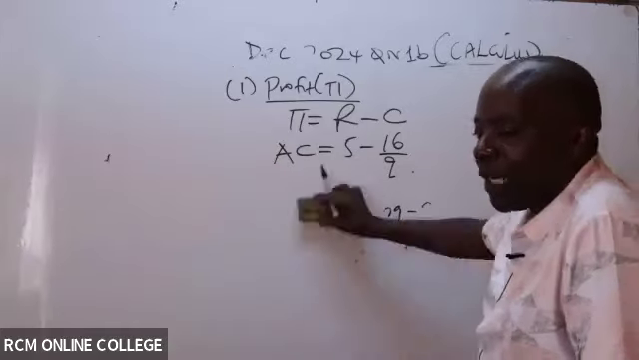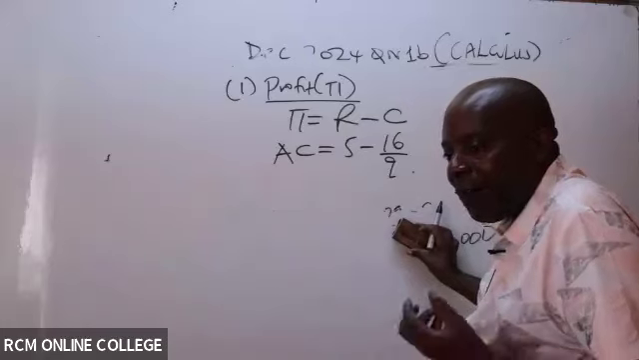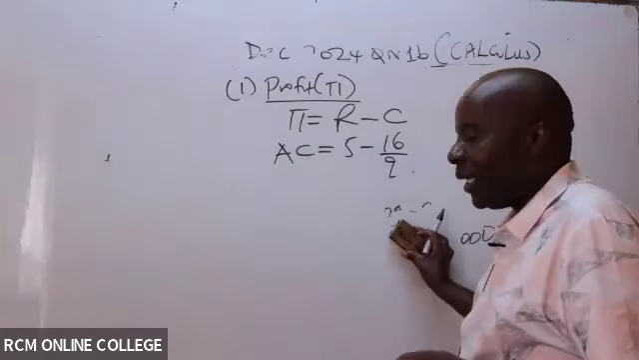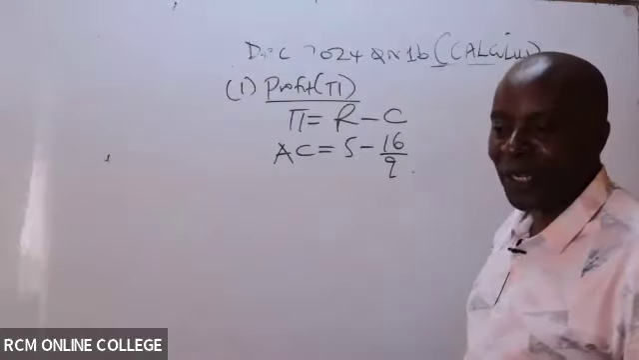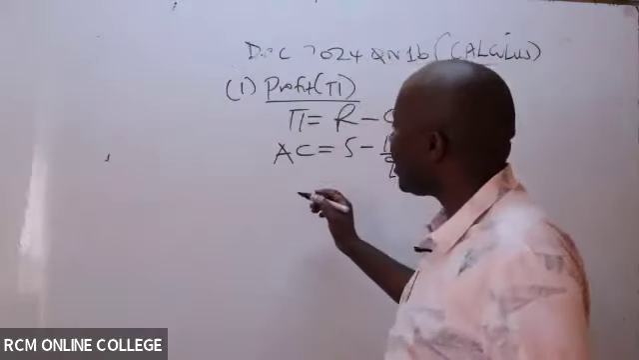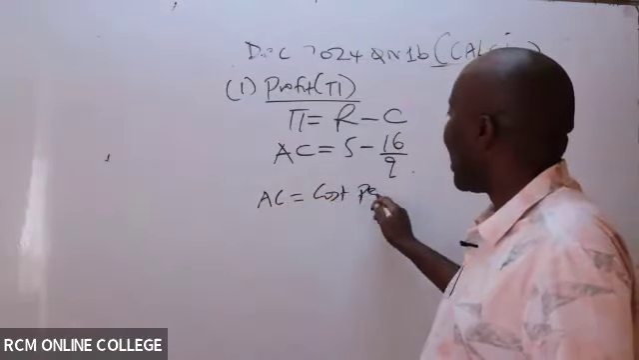Now, ladies and gentlemen, nobody has spoken to me. Whenever I hear anything to do with average, it means per unit. So it could be cost per unit or revenue per unit. So it means, ladies and gentlemen, that this AC is cost per unit.